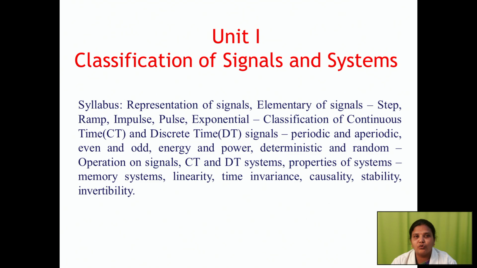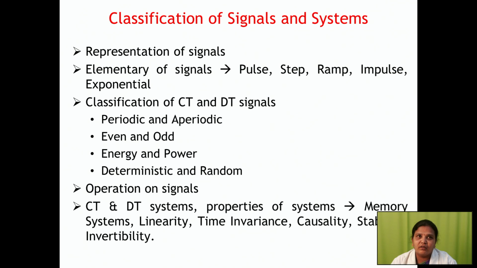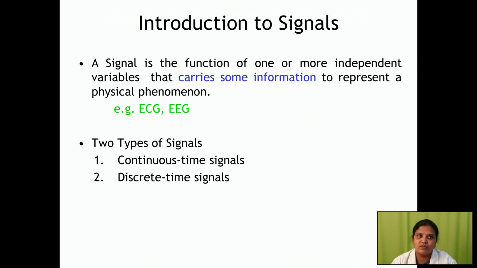A signal is going to carry some information from the transmitter to the receiver. Okay. Here we have seen representation of signals, elementary signals and classification of signals, and today we are going to see first classification of systems. Yeah, signal, this is all as taken in the previous classes. So a signal is going to carry some information.